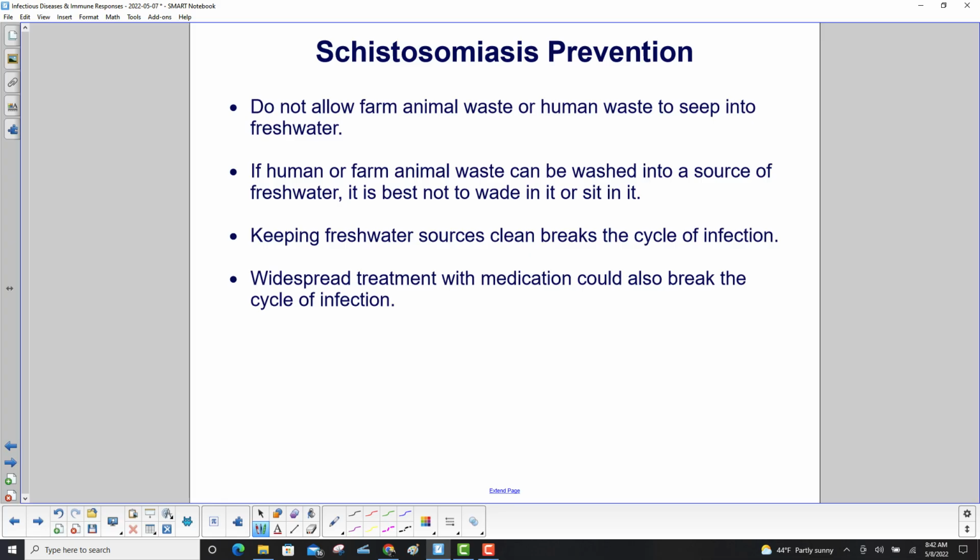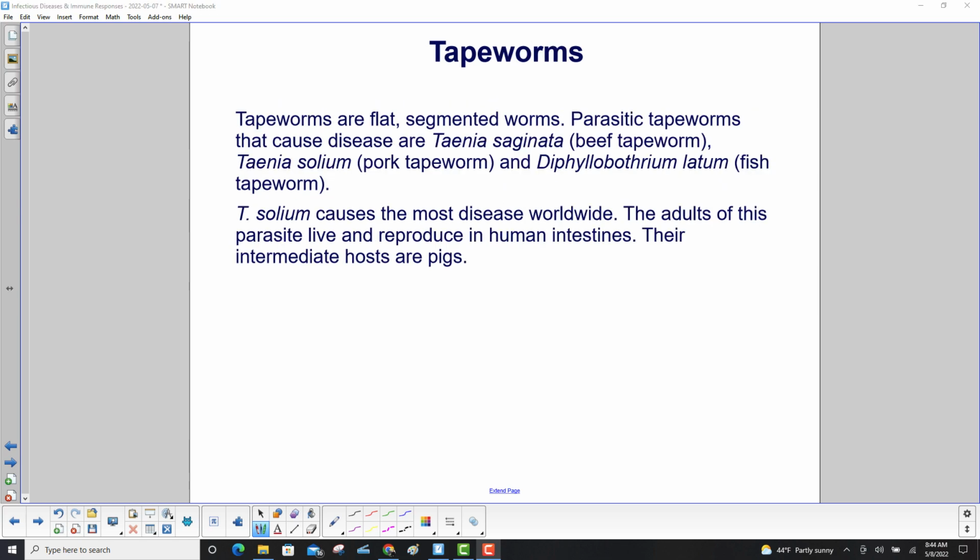Prevention techniques. Do not allow farm animal waste or human waste to seep into freshwater. If human or farm animal waste can be washed into a source of freshwater, it is best not to wade in it or sit in it. Keeping freshwater sources clean breaks the cycle of infection. Widespread treatment with medication could also break the cycle of infection.